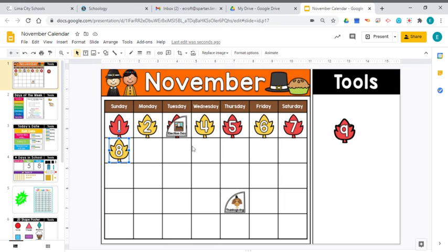And after 8 comes the number 9. 9 is a red leaf. Now, when you have two different things, like a red leaf and a yellow leaf, that repeat over and over again, that's a pattern, and it's a special kind of pattern called an A-B pattern. So you would say that all of the red leaves are the A's, and all of the yellow leaves are the B's. So two things that repeat themselves over and over again is an A-B pattern, which is the pattern that we have on our calendar.